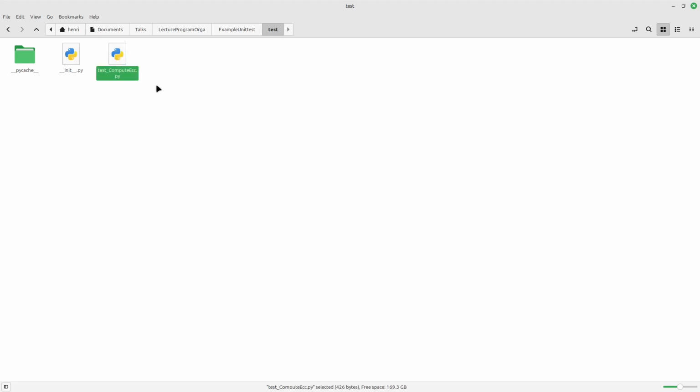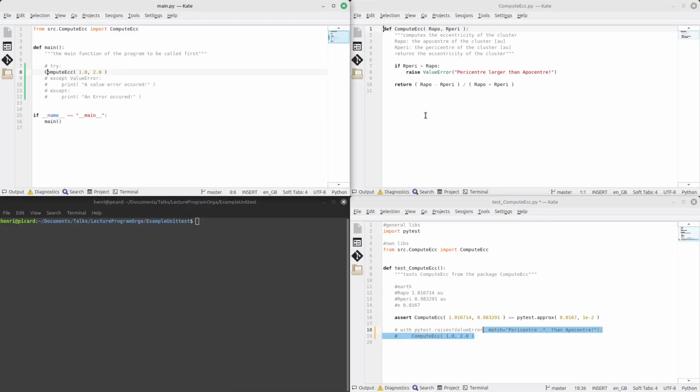Also, to make this work, I'm going to use pytest here. We need to have this little __init__.py file, which typically is an empty file. You could have some definition of structs or whatever you wanted to use in there, but it's usually just an empty file that is needed for Python to be able to run these tests. Okay, let's look inside of these files. So we see our main file here. All the main file does at the moment is to call this compute eccentricity function that I defined in the compute eccentricity file here.